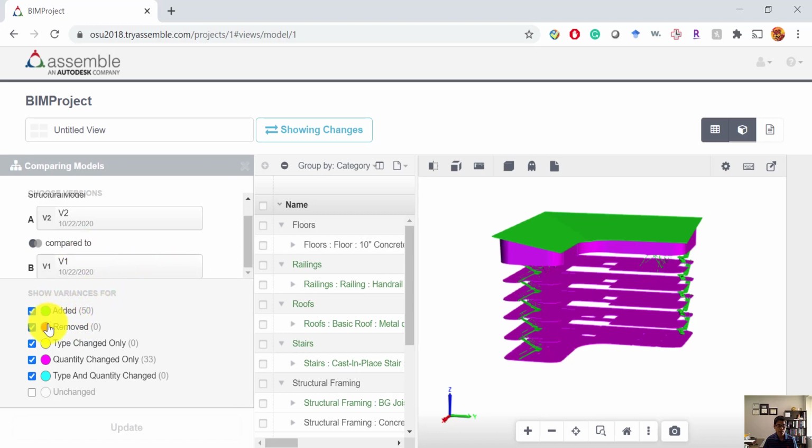And here are the color codes for the variances. So this color means this in version 2 that is added. And in the other color, you can read off those legends right over here.